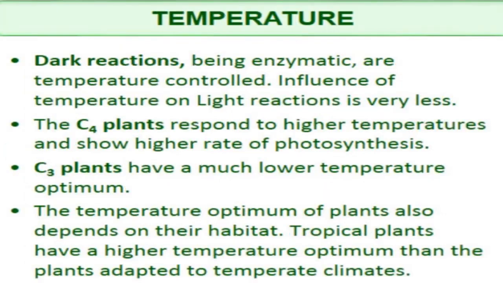Next factor affecting photosynthesis is temperature. Dark reactions of photosynthesis are enzymatic, which means they are controlled by many enzymes, so these dark reactions are temperature controlled. Influence of temperature on light reaction is very less. Why is there more effect on dark reaction? Because dark reactions are controlled by enzymes, and enzymes are very much affected by temperature.